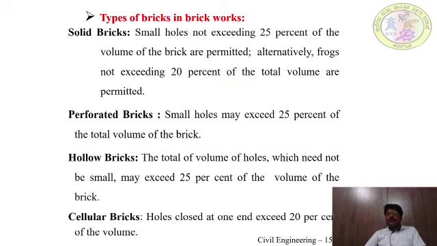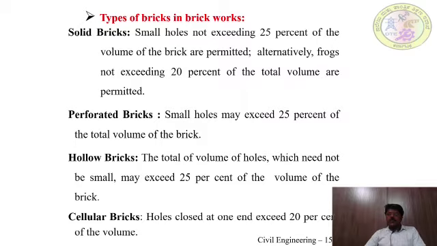Types of bricks in brickworks: solid bricks, perforated bricks, hollow bricks, cellular bricks. Solid bricks: small holes not exceeding 25% of the volume of the brick are permitted. Alternatively, frogs not exceeding 20% of the total volume of the bricks are permitted.